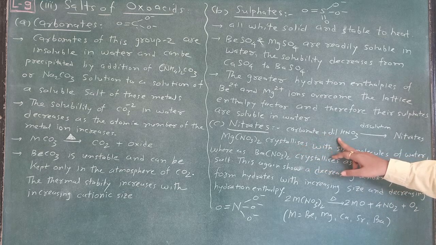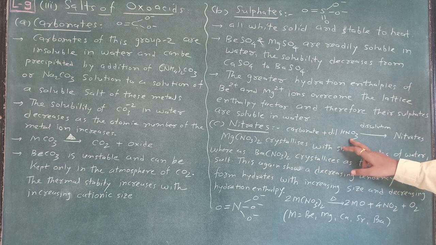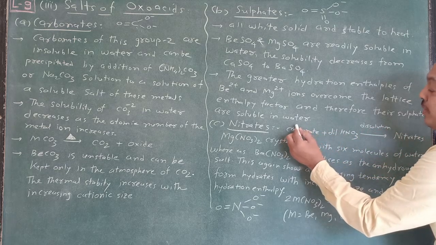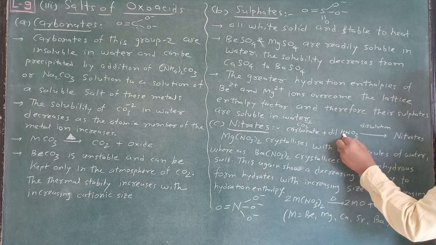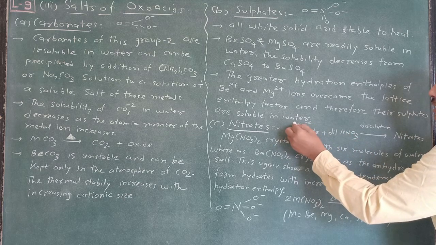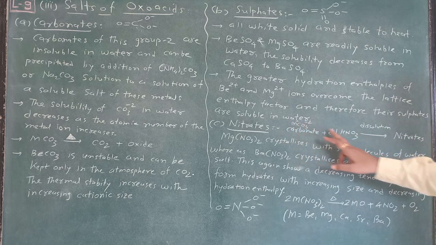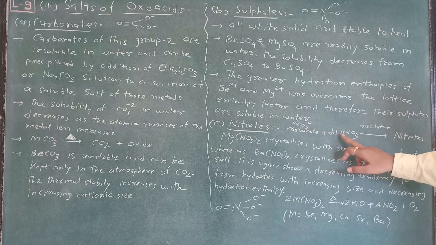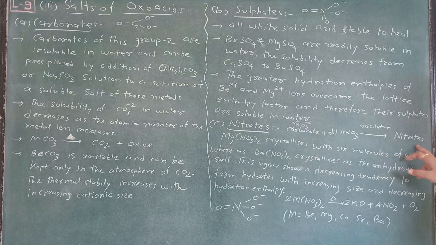So how are nitrates prepared? A carbonate, when it reacts with dilute nitric acid, gives nitrates. Suppose we take any metal carbonate MCO3, with M+2 and CO3 -2, reacting with dilute HNO3. The H plus and CO3 -2 give H2CO3, and a metal nitrate is obtained for the different metals.